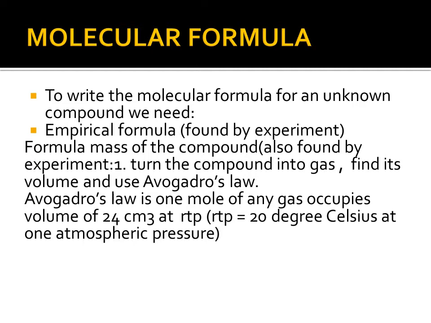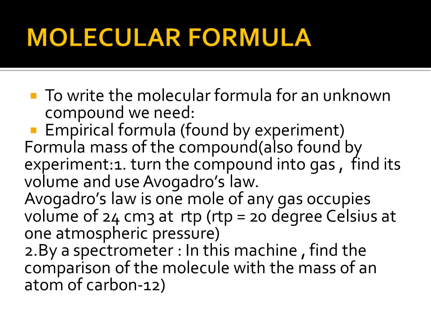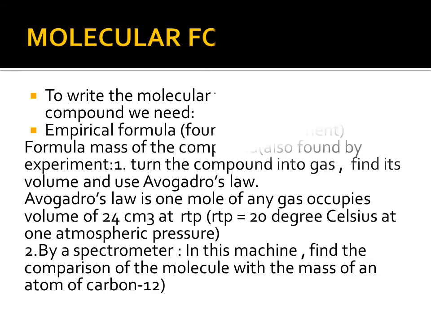Avogadro's law is that 1 mole of any gas occupies a volume of 24 cubic decimetres at RTP. RTP means a temperature of 20 degrees Celsius at 1 atmosphere pressure. The second method is by a mass spectrometer. In this machine, we compare the mass of the molecules with the mass of an atom of carbon 12.